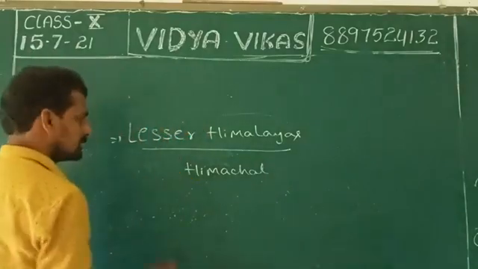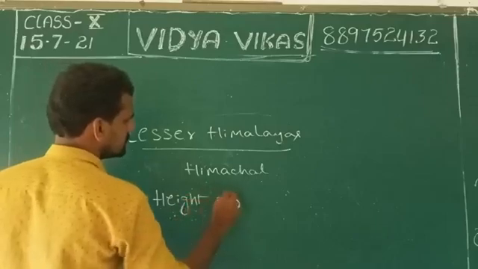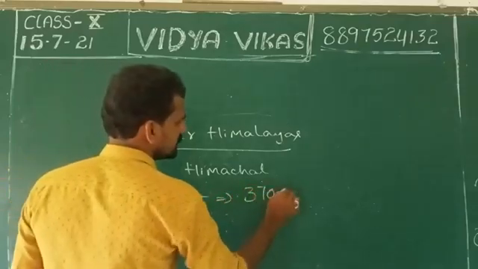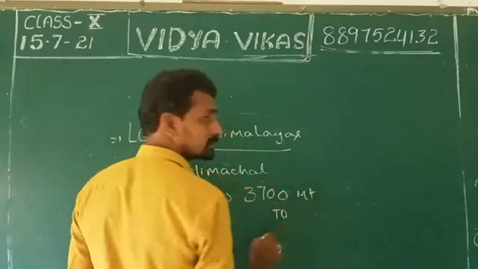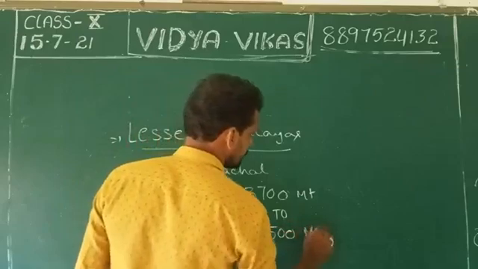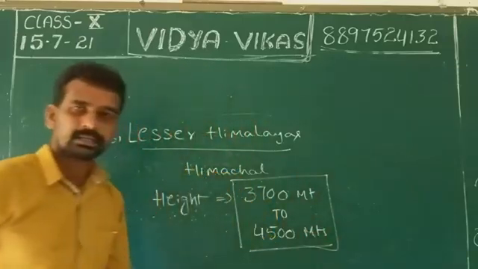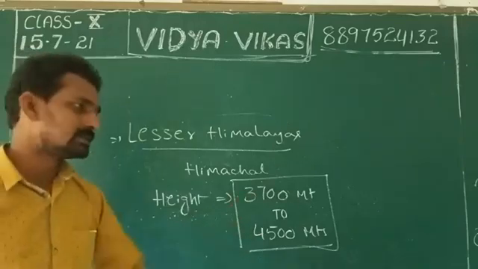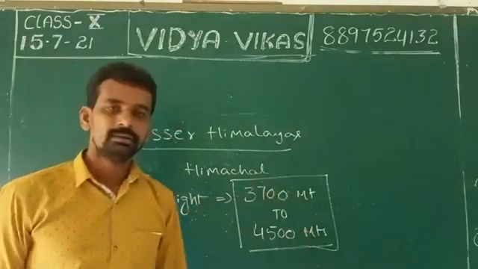What is the height of Lesser Himalaya? It is 3,700 meters to 4,500 meters. This is the recorrection.